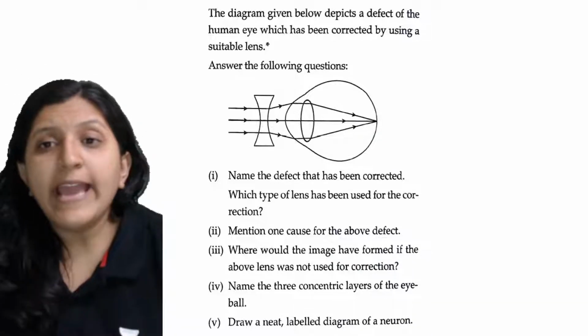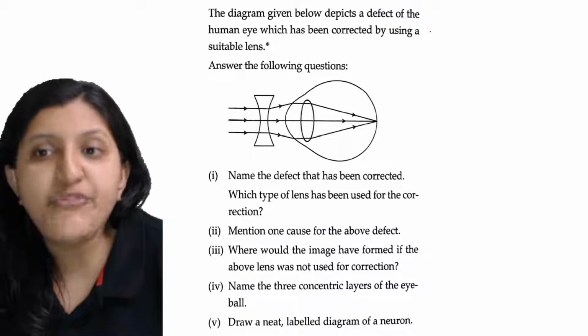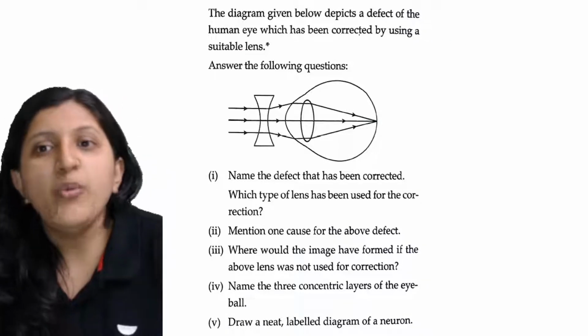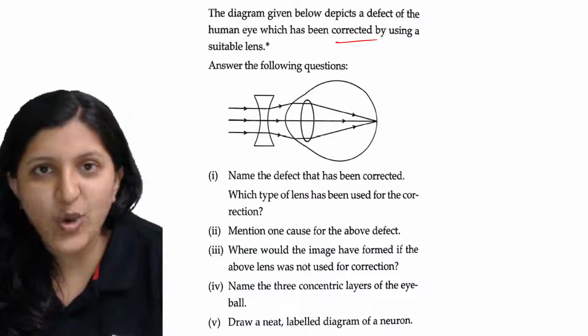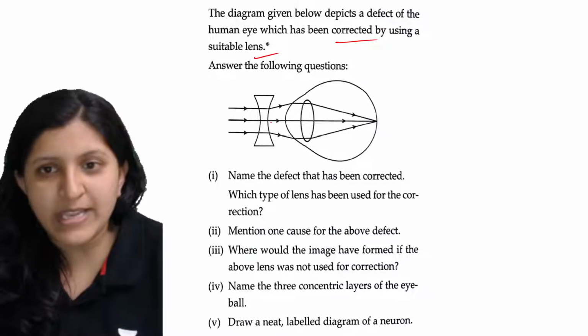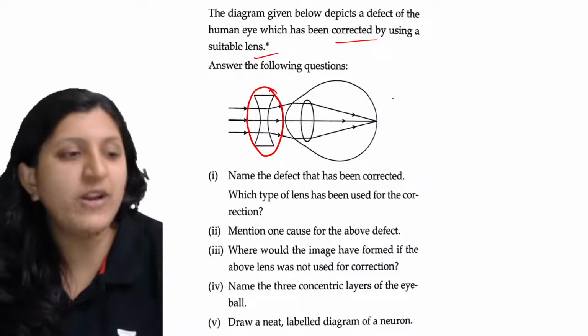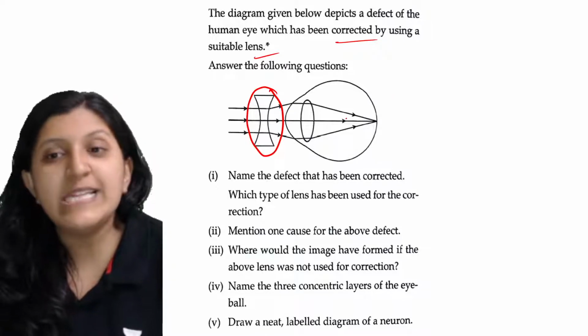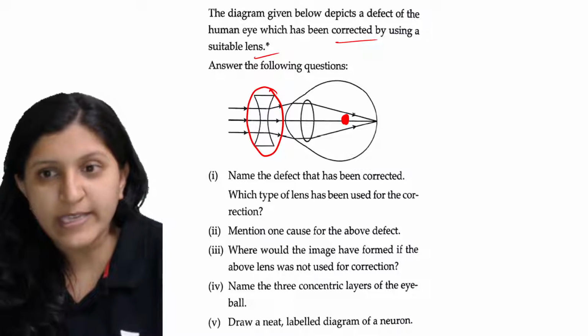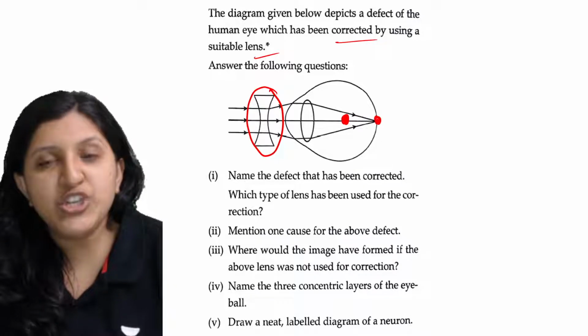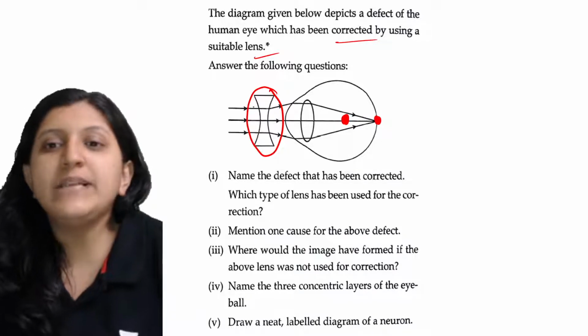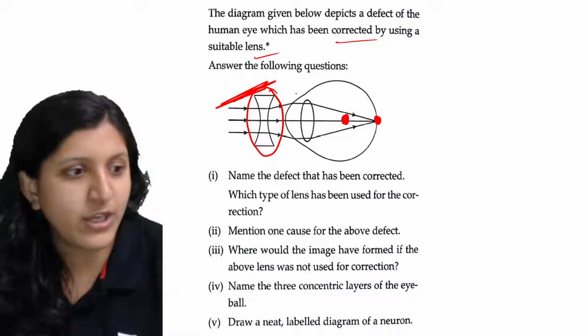Okay, so the diagram given below depicts a defect of the human eye which has already been corrected. So this is already corrected by using a suitable lens. You can see the lens used is this one, and it is already corrected. You can see that the image formation is not occurring here, but instead the image formation you can see here. So that means the correction factor is already used in this one.